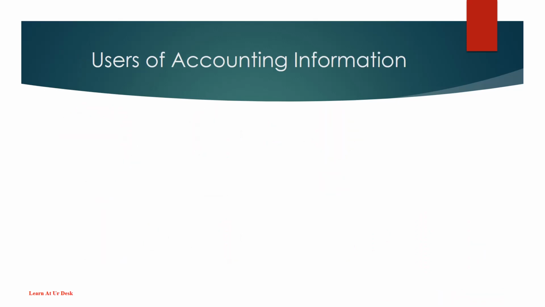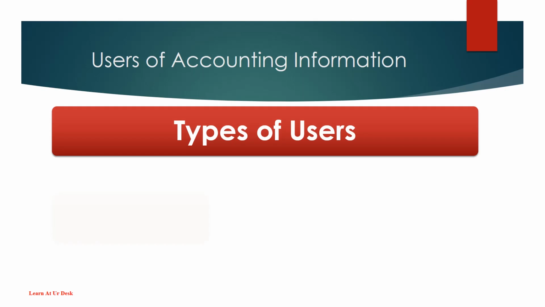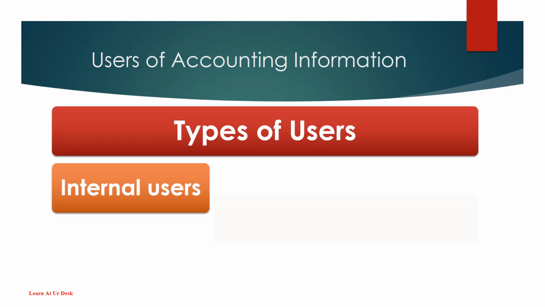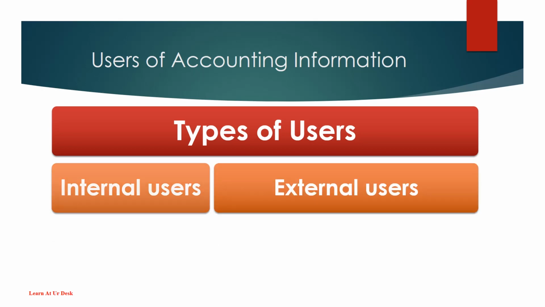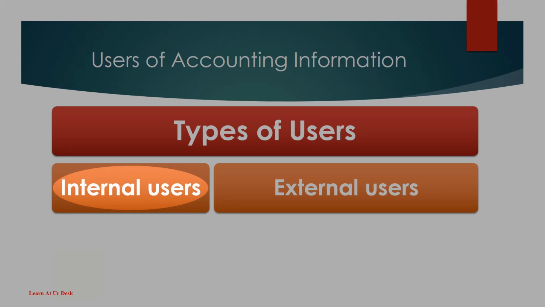Users of accounting information are broadly classified into two types: internal users and external users. First, let's see internal users. Internal users, also known as primary users, are directly involved in managing and operating the business enterprise. These persons need accounting information for the efficient and smooth running of the business.